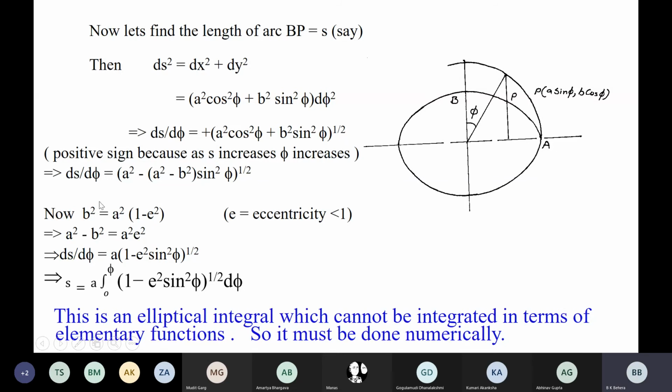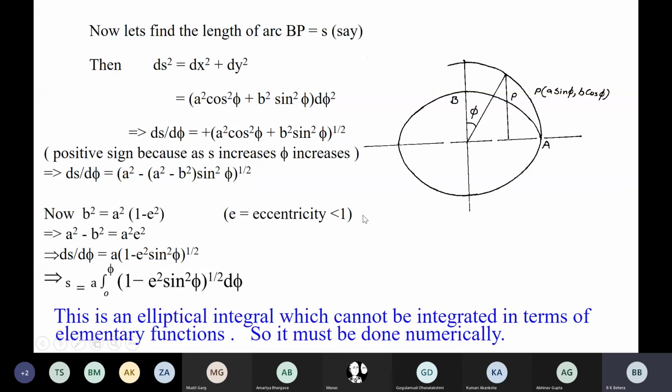The reason is very simple: as you go on increasing the value of s, you will find this psi will change. Look at this. If it is here, the psi is small. If it is here, as you go on increasing the value of s, the angle psi changes. So when you take the square root, we consider only the positive root. We ignore the negative root. So ds upon d psi is this much.